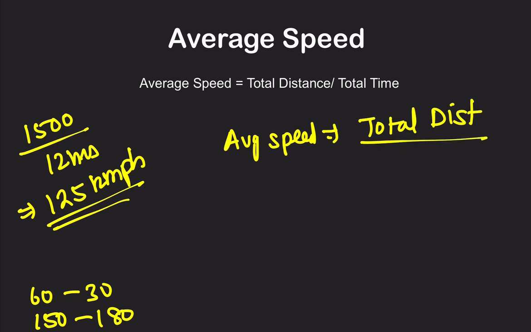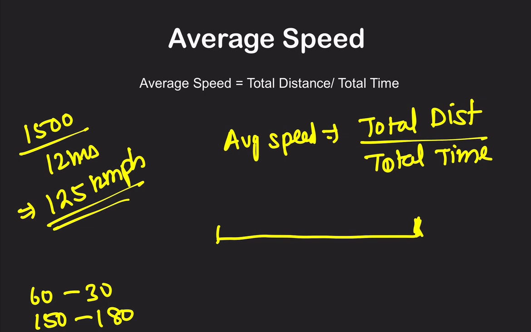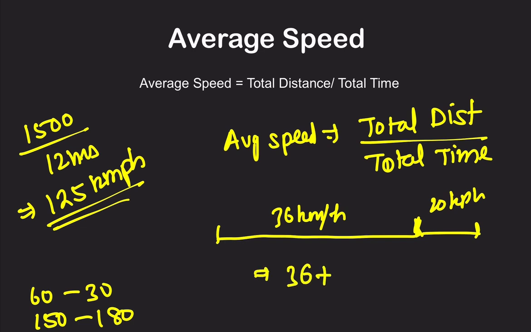There is no other formula for average speed other than this. Never try to calculate it any other way. Suppose someone says that for the first part I was traveling at 36 kilometers per hour, and for the next part I was traveling at 20 kilometers per hour. Many people make a mistake. They understand averages as (a plus b) by 2. This is a common mistake. Many times they will do 36 plus 20 by 2 and get an answer. That is totally the wrong way.